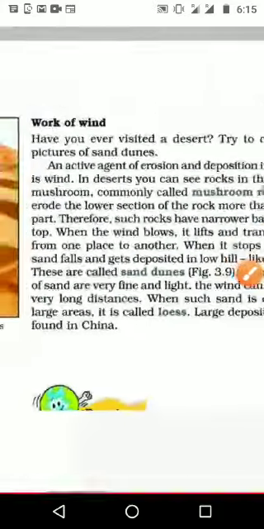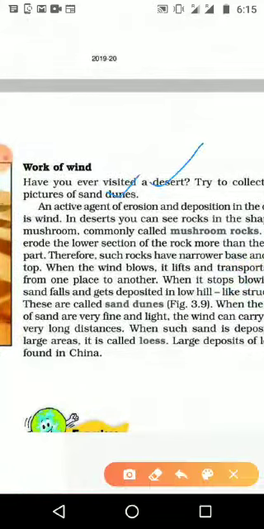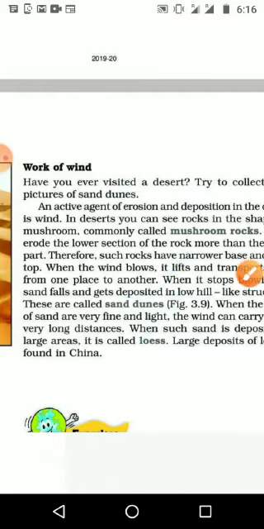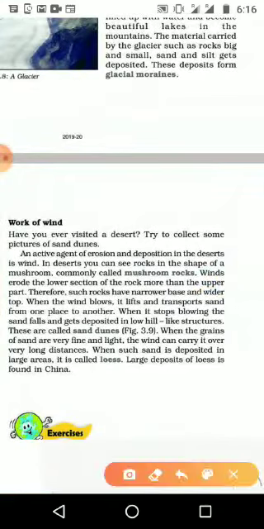If you are visiting a desert, we can see sand dunes and loess, two things: one is sand dunes, another is loess. We know the agent of erosion in the desert area is the wind, an active agent of erosion and deposition in the desert. The erosion happens with the help of wind, as well as deposition.